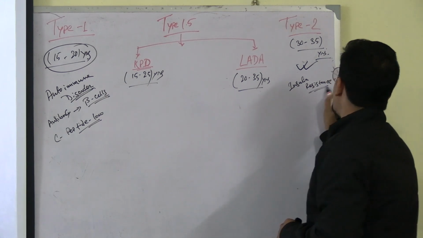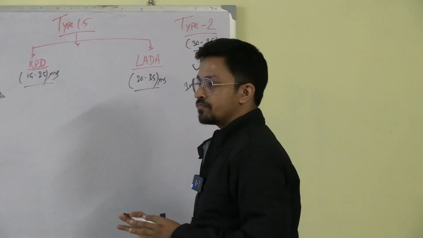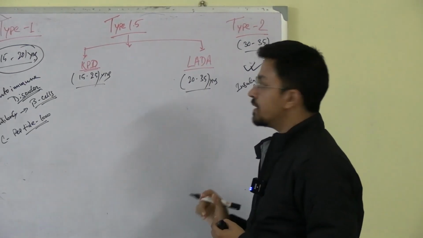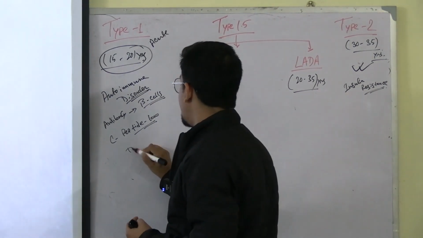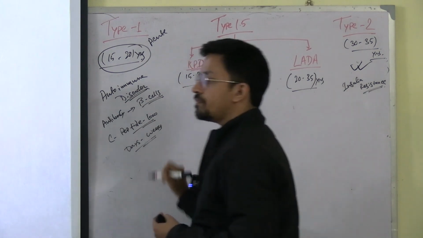Resistance means what? The body is releasing insulin, but it is not working in your body. That is how the body becomes resistant, and it's a slow process. This other one is an acute process. Acute means it can develop within days to weeks.